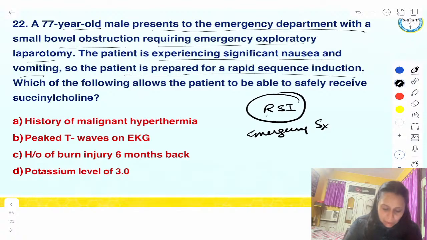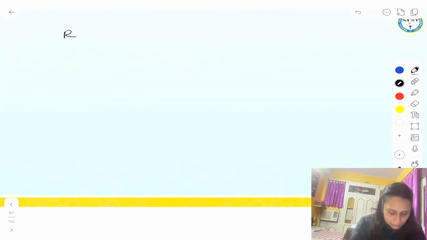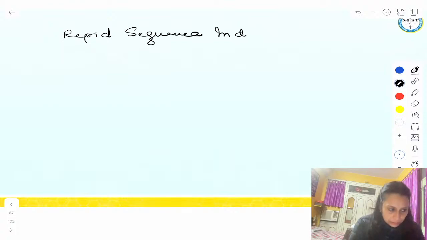Guys, for RSI, rapid sequence induction intubation. Now, what are the steps of RSI?